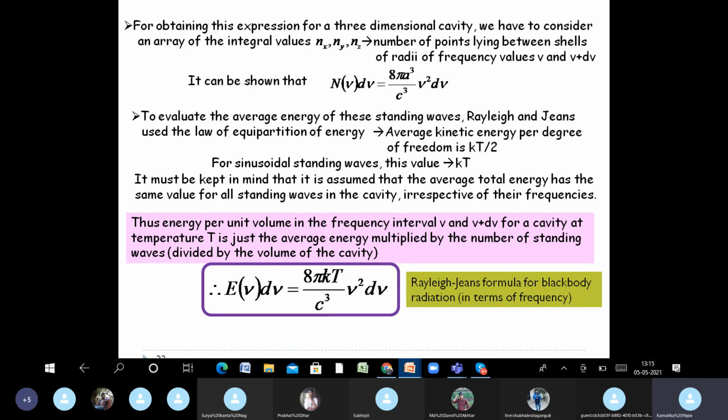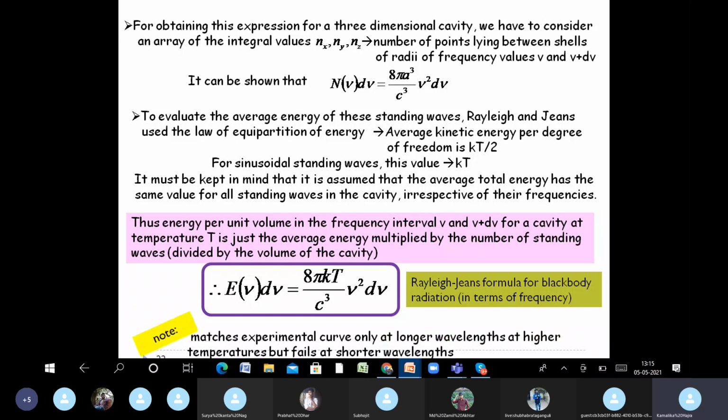So Rayleigh and Jeans have given this expression in terms of frequency as well as wavelength. This is the Rayleigh-Jeans formula. Again, we'll see that this formula matches the experimental curve only at longer wavelengths, not shorter wavelengths. It fails at shorter wavelengths.